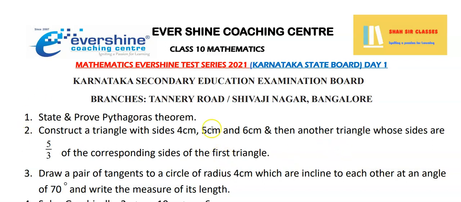As you can see here, the questions are: number 1, state and prove Pythagoras theorem. My dear students, you have to make sure that for "state" you should write the statement, and also you have to prove this theorem. Number 2, construct a triangle with sides 4 cm, 5 cm and 6 cm, and then another triangle whose sides are 5 by 3 of the corresponding sides of the first triangle.